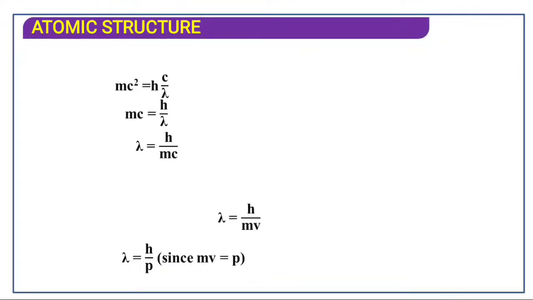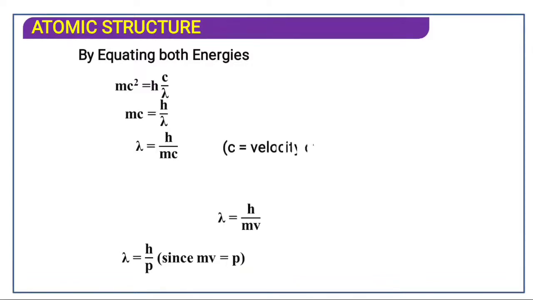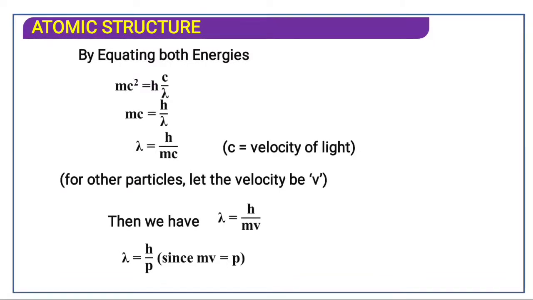So lambda is equal to h upon p. By equating both energies, the energy of radiation and the energy given by Einstein, velocity is considered for the other particle as matter.